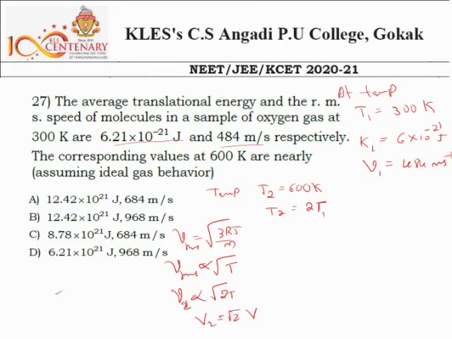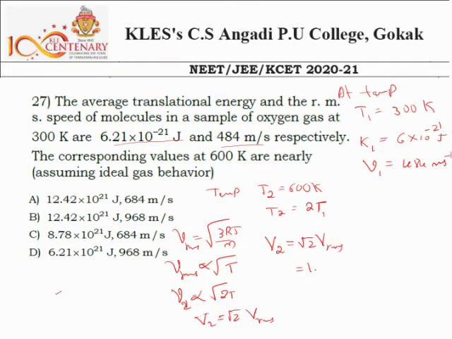Here V1 is the RMS speed the first time and V2 is the RMS speed the second time, at temperature T2. So the final RMS speed is root 2 times the initial RMS speed.